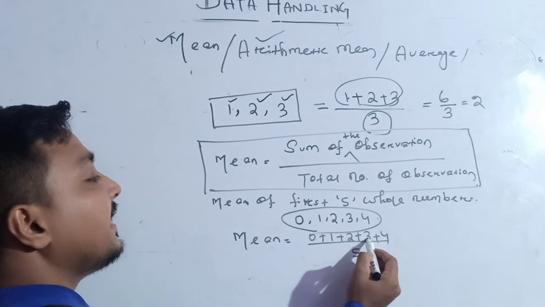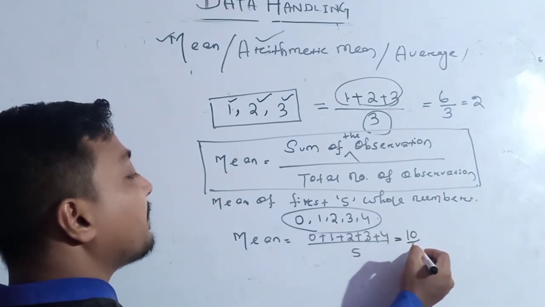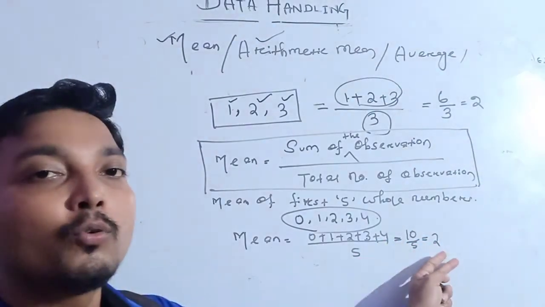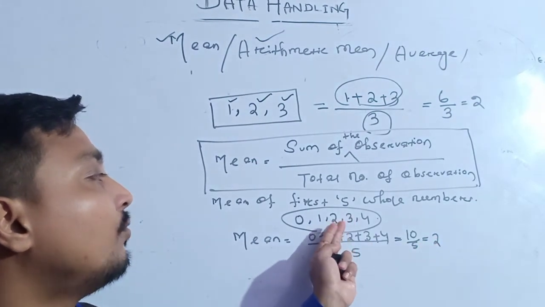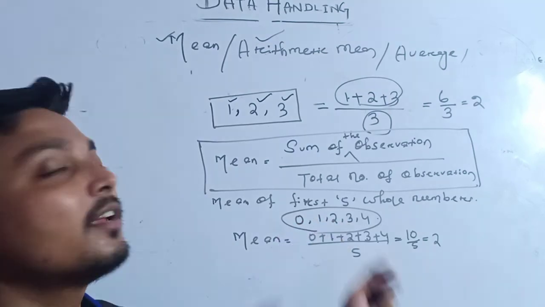That is 10 divided by 5, which is equal to 2. So 2 is the number that will represent the group 0, 1, 2, 3, 4.